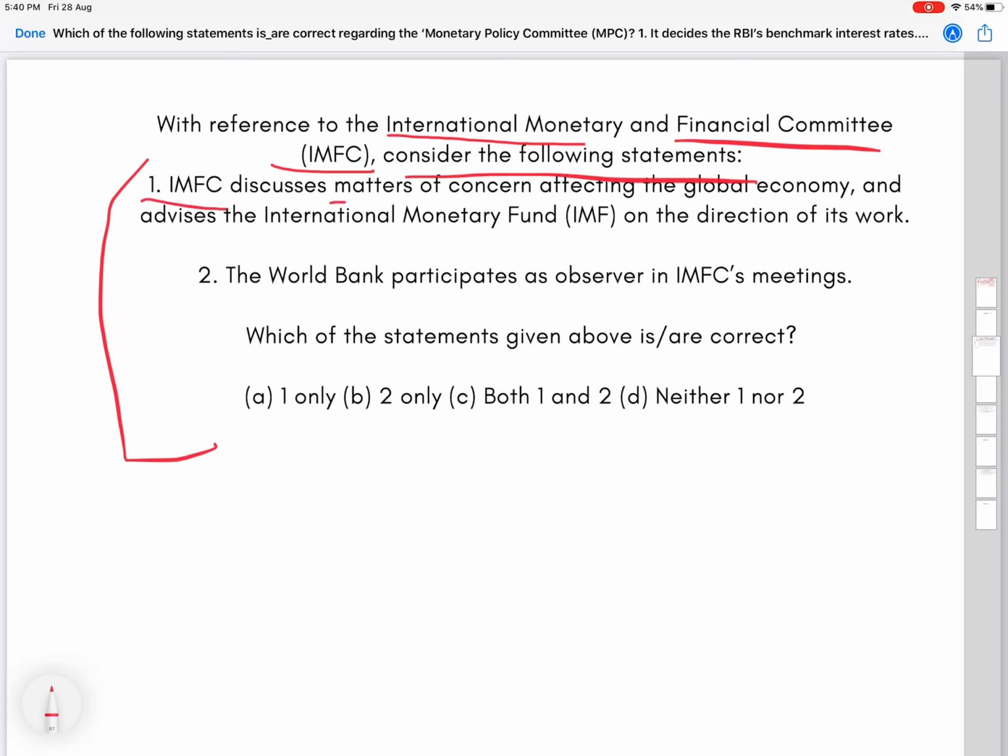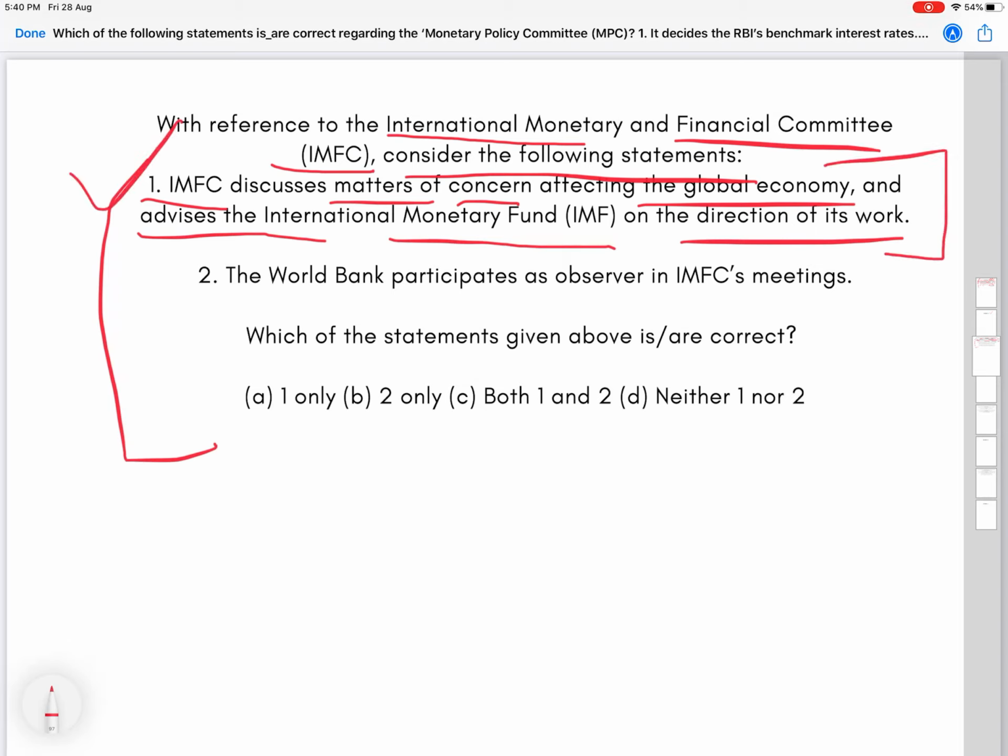IMFC discusses matters of concern affecting the global economy and advises the International Monetary Fund on the direction of its work. Fairly simple statement, either we know this or we don't. Second, the World Bank participates as observer in the meetings of IMFCs. Again, a factual thing that either we know or we don't. So basically here, answer is both of these statements are correct.